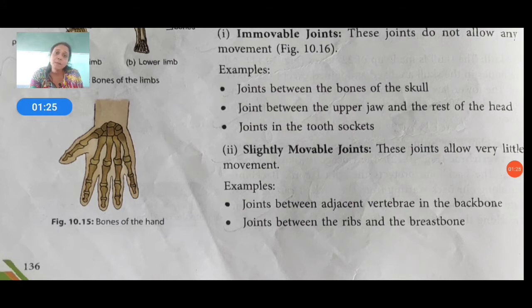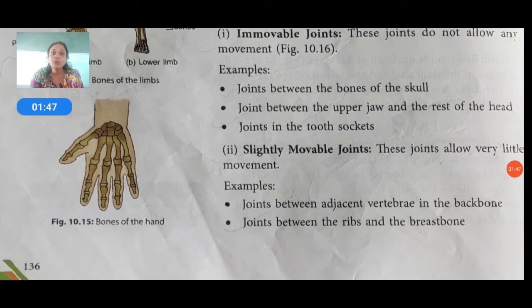Okay, so immovable joints and slightly movable joints. Immovable joints, that means they are fixed at one place. They do not allow us to move our body parts. This type of joints are called immovable joints. And the slightly movable joints, that means they allow us little movement.